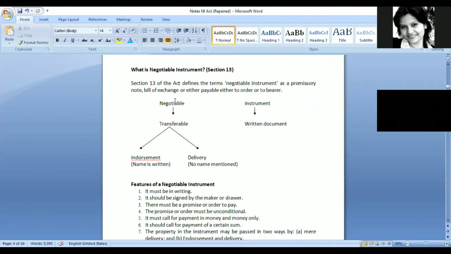So the term negotiable instrument is defined under section 13. It basically includes two different words, negotiable and instrument. Negotiable means that we can transfer, and instrument means a certain type of a written document which we can transfer to someone else. And this transfer may be by two ways, endorsement or by delivery.